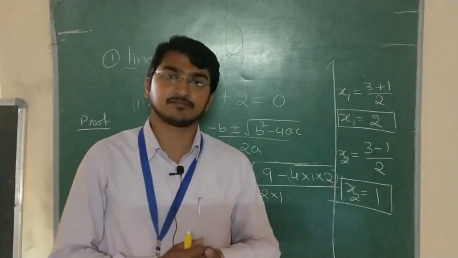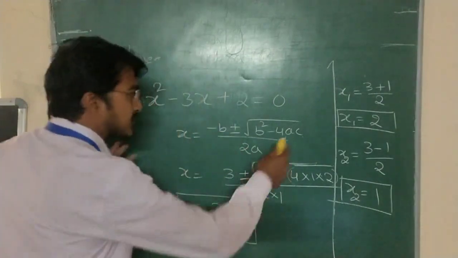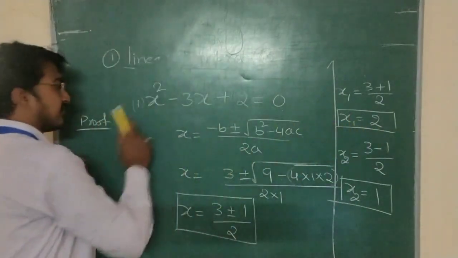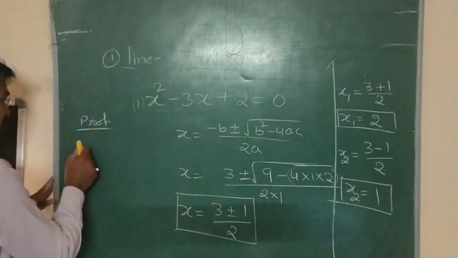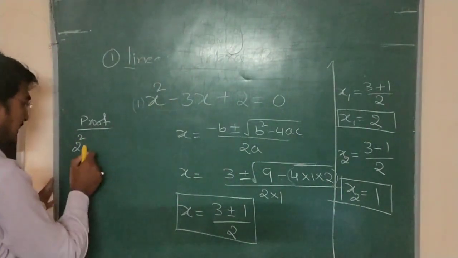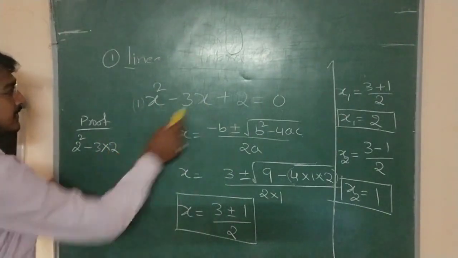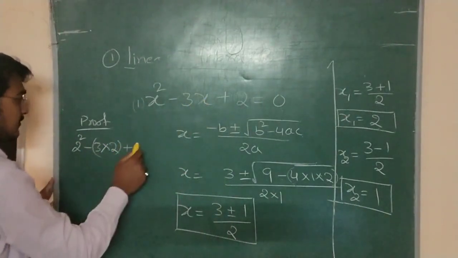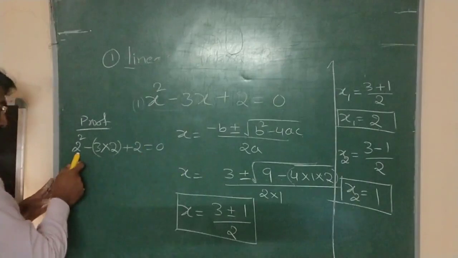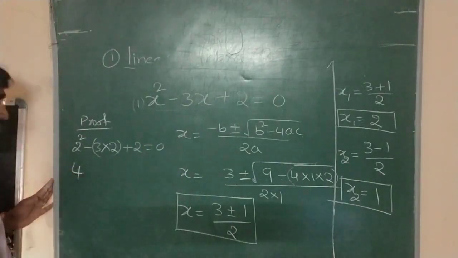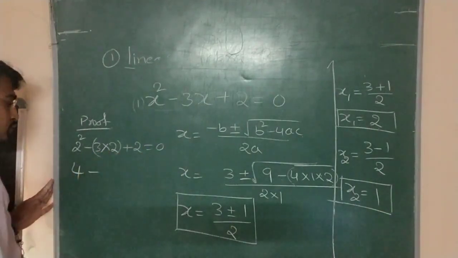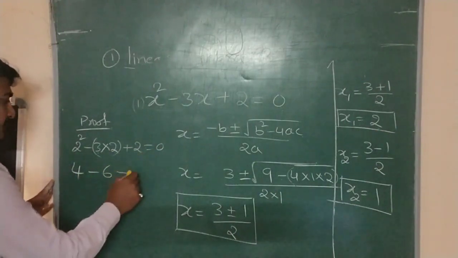First, put the x value 2 in this equation. What do we get? 2 square minus 3 into x value 2 only plus 2 is equals to 0. 2 square is 4, minus 3 twos are 6, plus 2 is equals to 0.